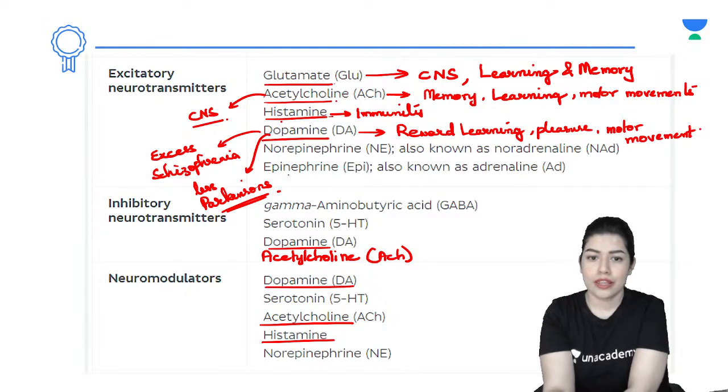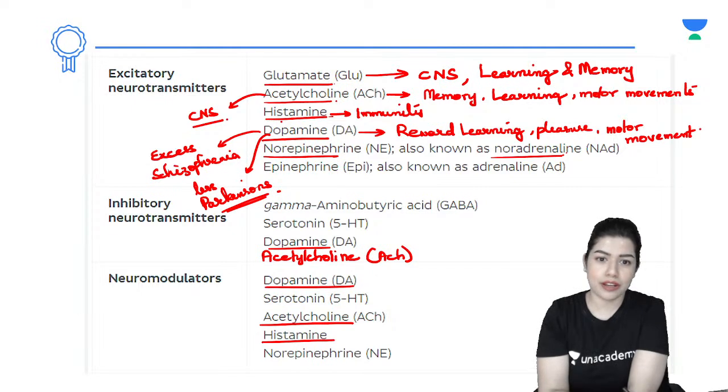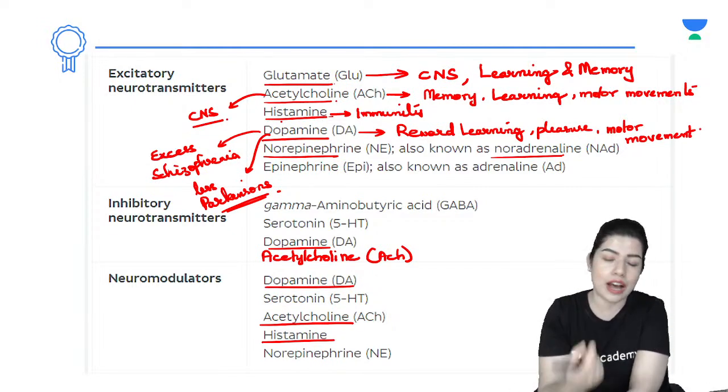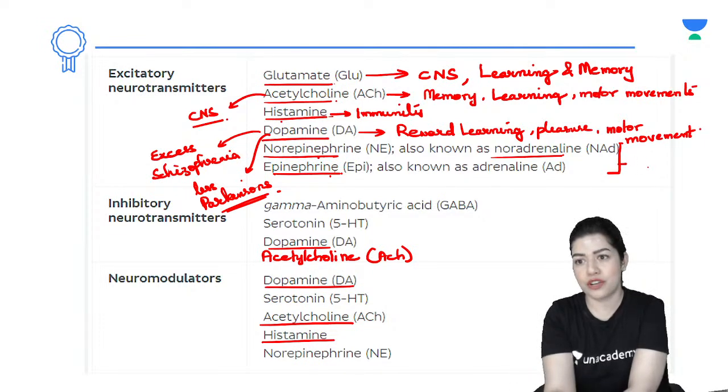All right, okay. Then we have norepinephrine or noradrenaline. Now we know that this brings about sympathetic activation. It increases our heart beat, increases breathing rate, and dilates the pupils of the eyes. Epinephrine as well as norepinephrine will actually bring about sympathetic activation, the fight or flight response.